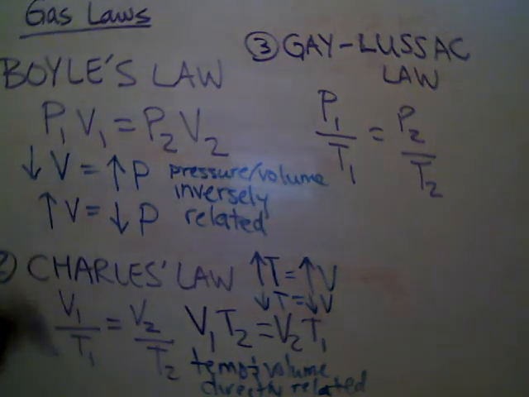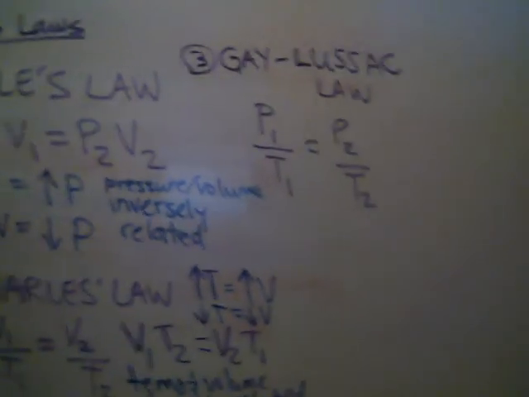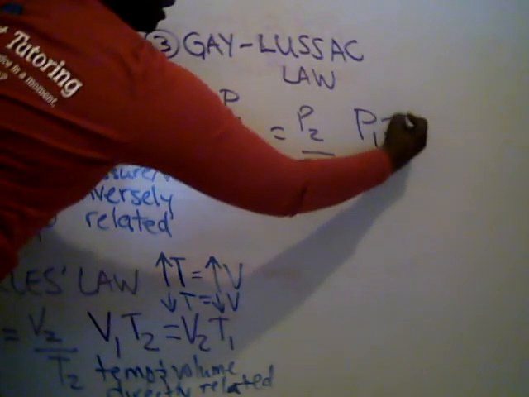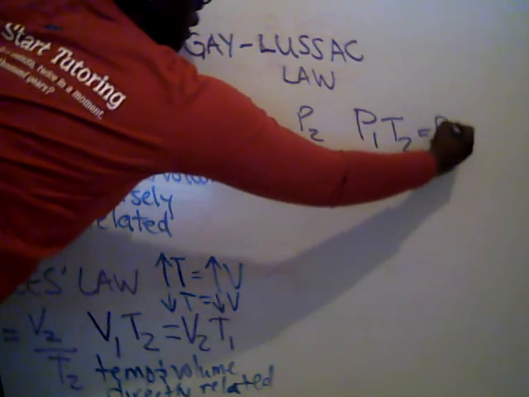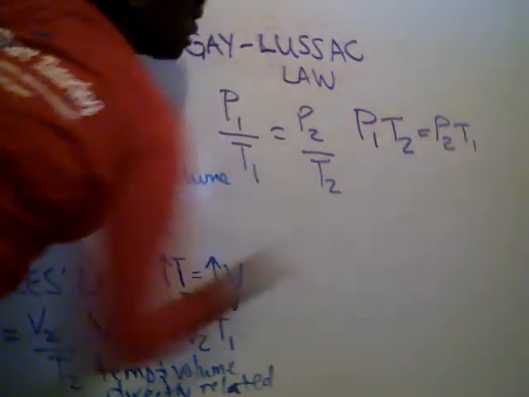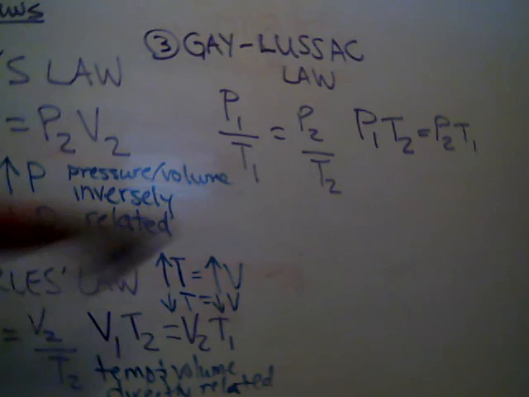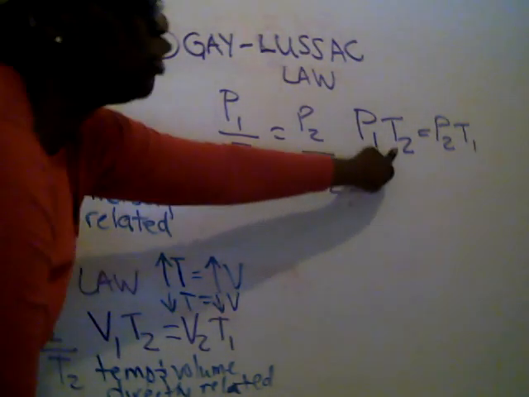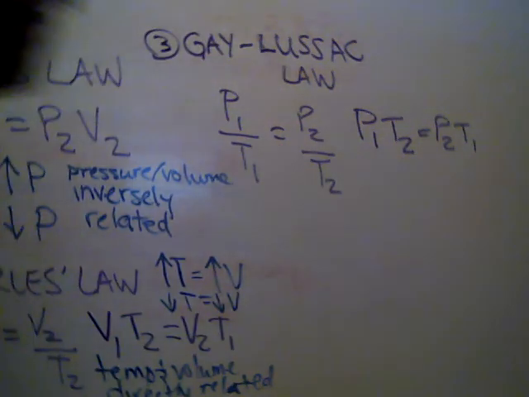Okay? And again, if it's easier to memorize it not as a fraction, then you can memorize it in the form of P1 T2 equals P2 T1. But just be careful because the initial and final switch. So P1 T2, P2 T1.